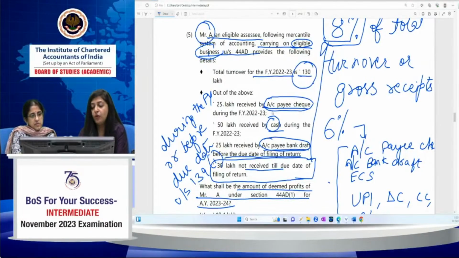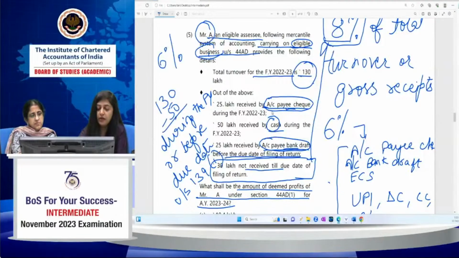So the two parts of the income which are received by account payee cheque and account payee bank draft would qualify for 6%. Out of the 130 lakh, 50 lakh has been received by account payee cheque and account payee bank draft. So the remaining 80 lakh will qualify for 8%.